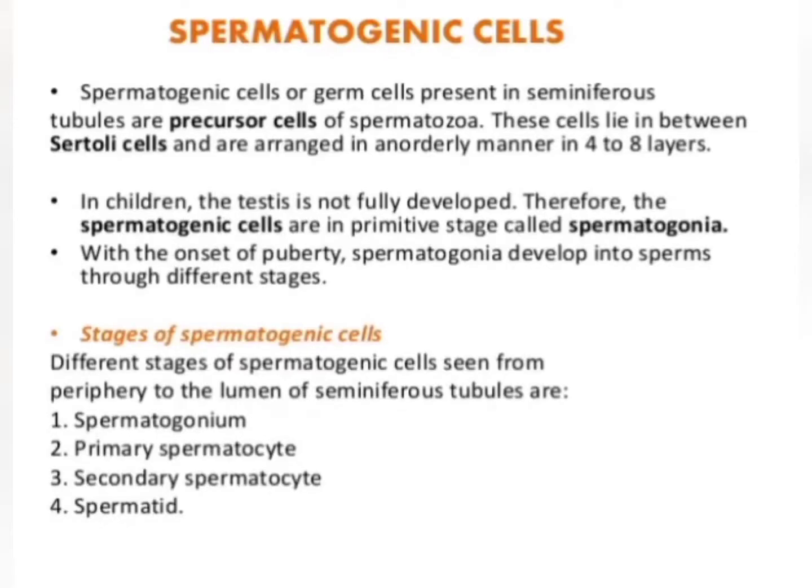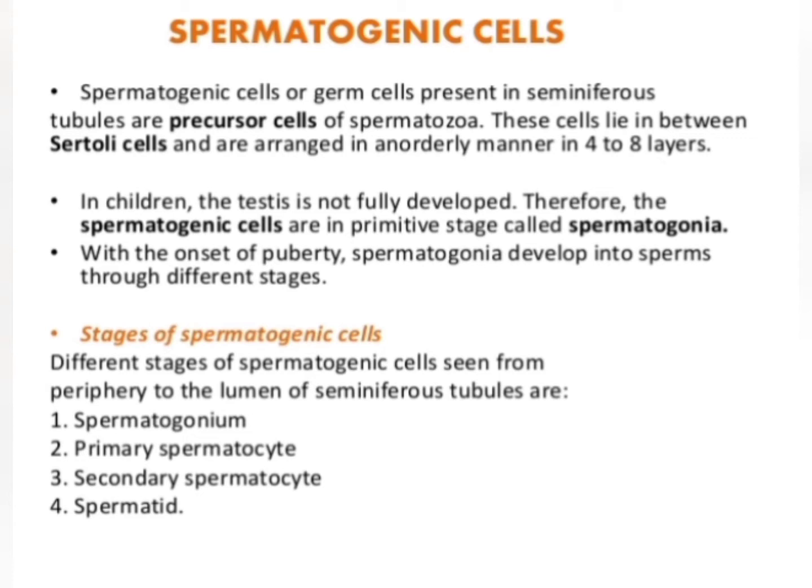Before starting spermatogenesis, we need to know what the spermatogenic cells are. Spermatogenic cells, or the germ cells, are present in the seminiferous tubules along with the Sertoli cells. These cells work as precursor cells for the spermatozoa, that means spermatozoa will arise from these spermatogenic cells.